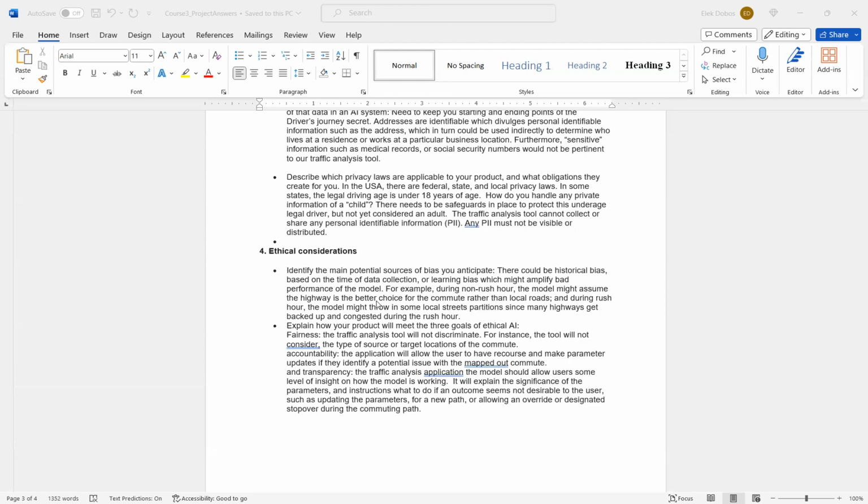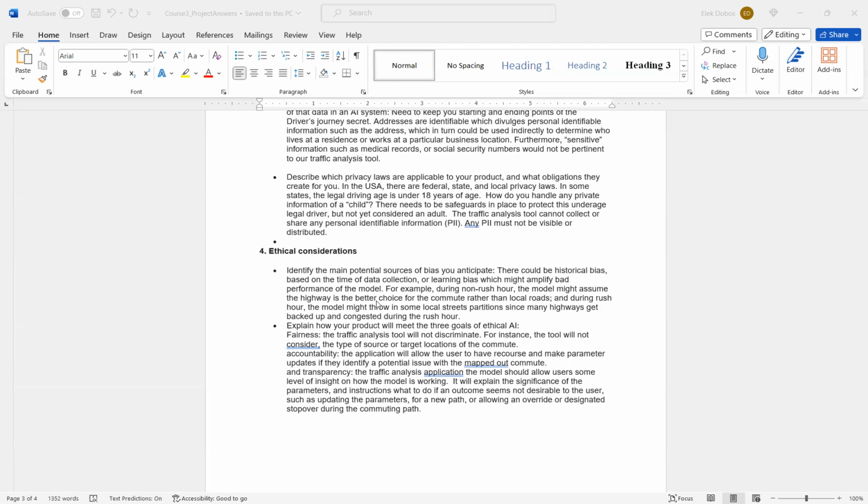We need to explain how our product will meet the 3 goals of ethical artificial intelligence. It needs to be fair. The traffic analysis tool will not discriminate. For instance, the tool will not consider the beginning or end points of your commute.